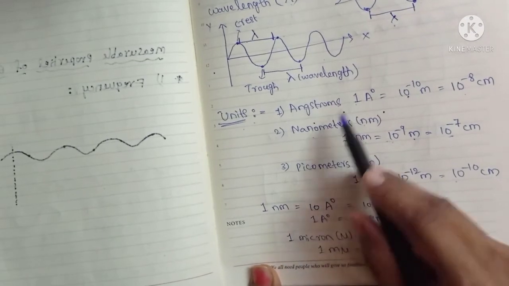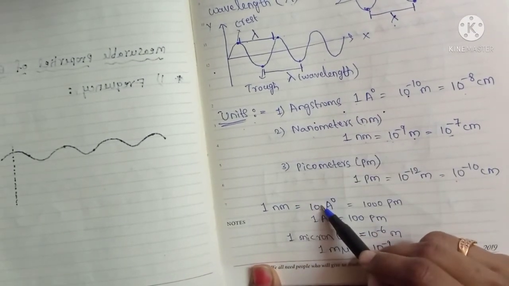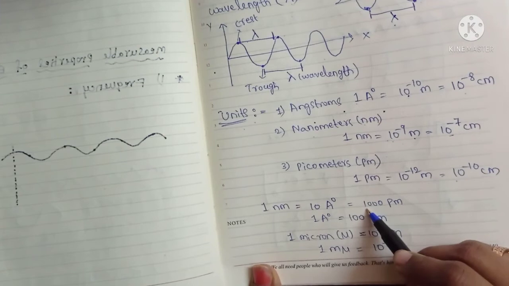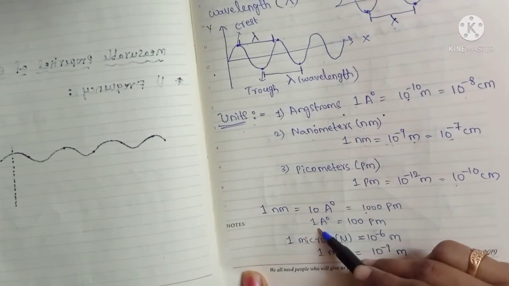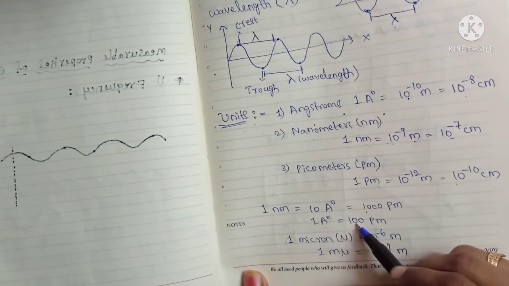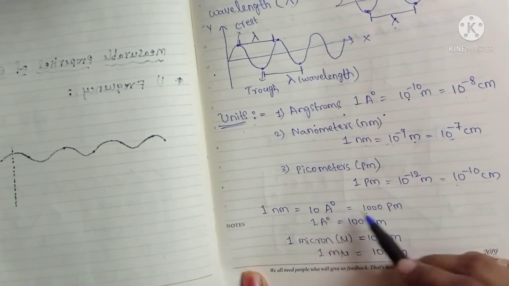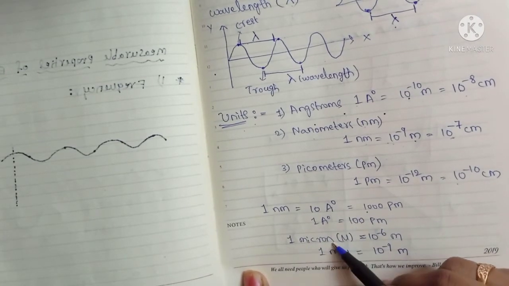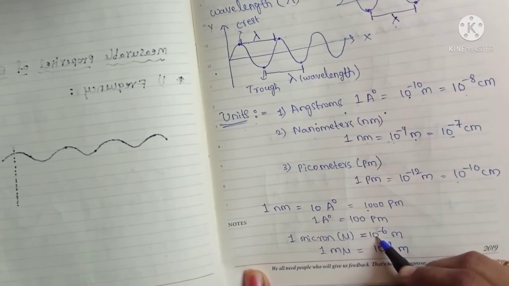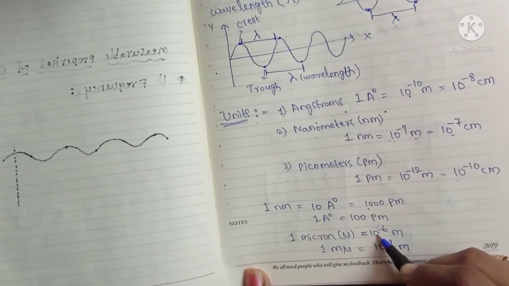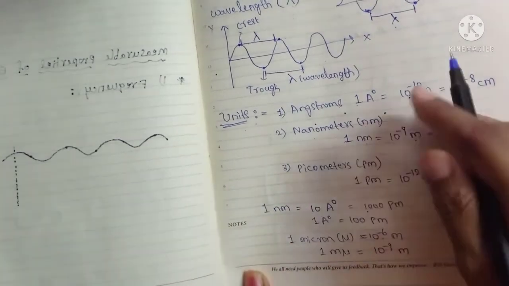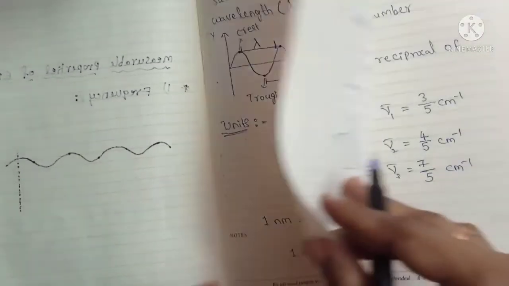What is the relation between nanometer and angstrom? 1 nanometer equals 10 angstrom, and 10 angstrom equals 1000 picometers. This is the relation between different units. 1 angstrom is equal to 100 picometers. And 1 micron equals 10 power minus 6 meters; we can measure in microns also. And 1 millimicron is 10 power minus 9 meters. So these are the various units to measure the wavelength.